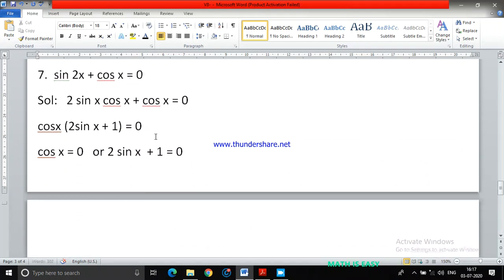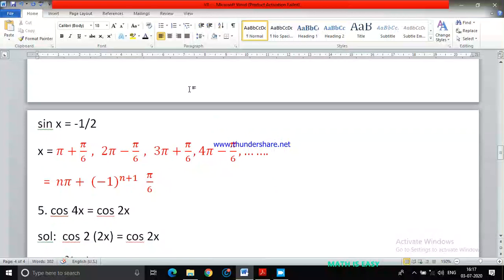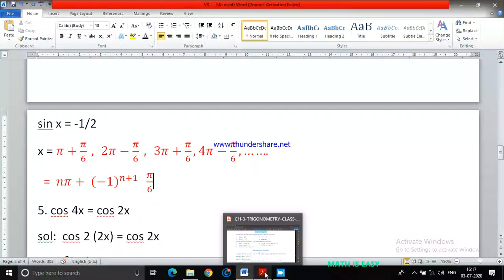So solve these two equations, then you will get the corresponding answers. Cos x is 0, I think 2n plus 1 pi by 2. And here sin x is -1/2, that we already solved for sin x equals to -1/2. This is the answer. Okay.